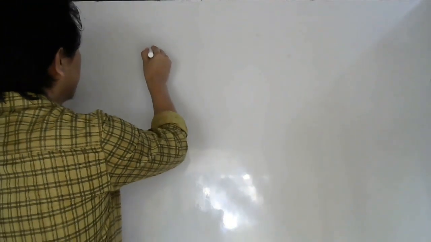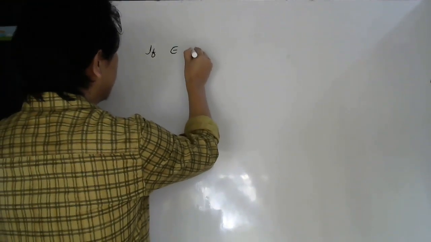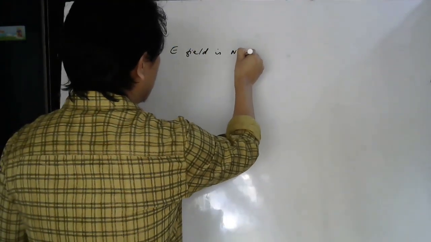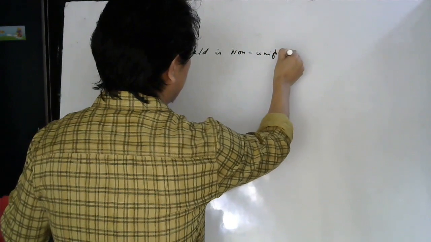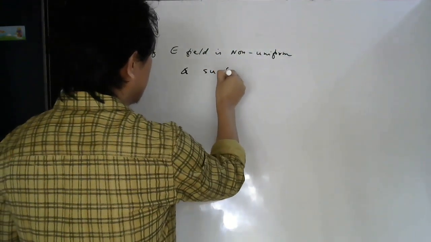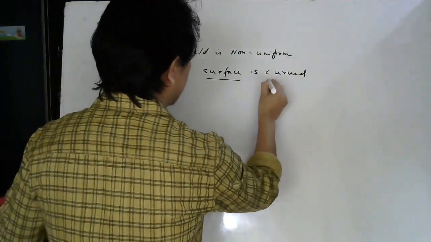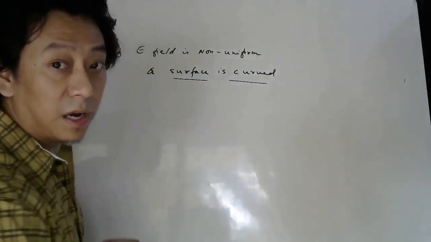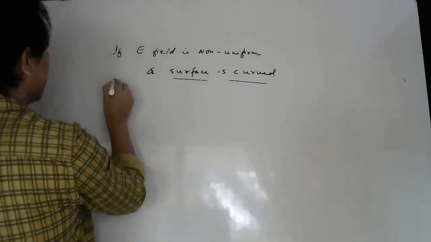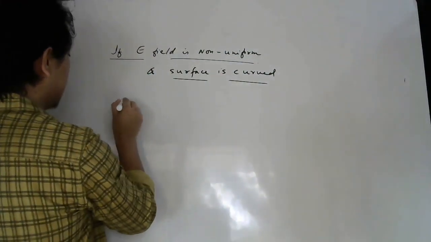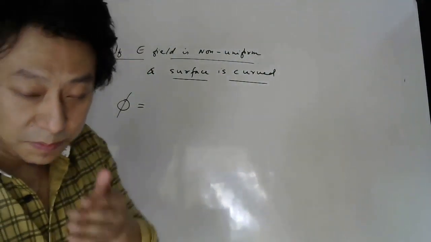Then how will we define electric flux? I have given you the word definition, and I have given you the mathematical definition. But the mathematical definition is only true for what kind of surface? I told you, plane surface and uniform electric field. So if the electric field is non-uniform and the surface is curved, then how will we calculate electric flux? How will you measure electric flux? That is my question. So look carefully.